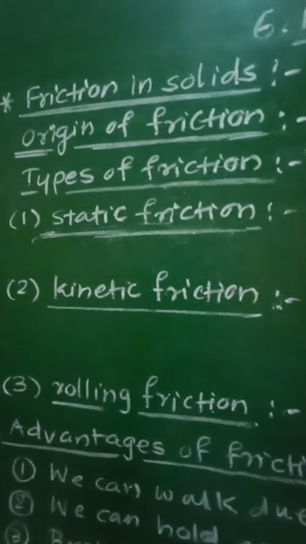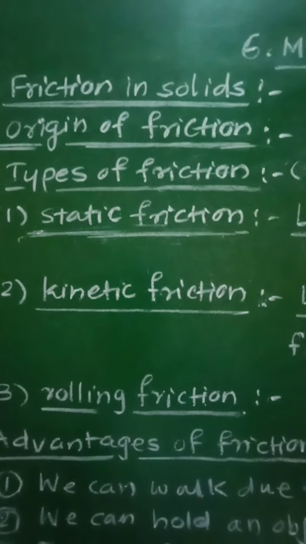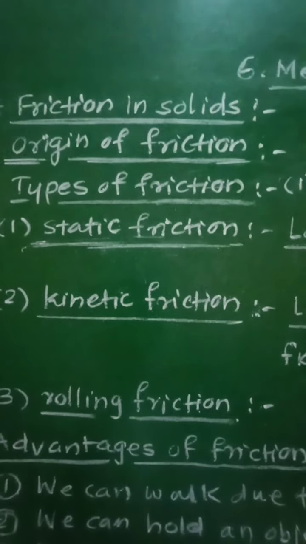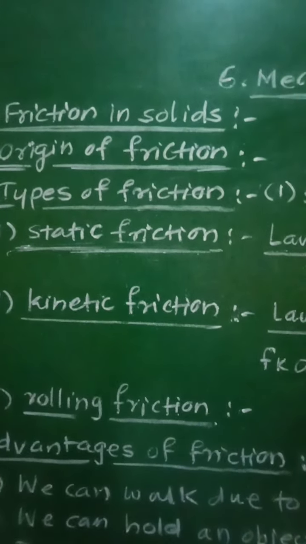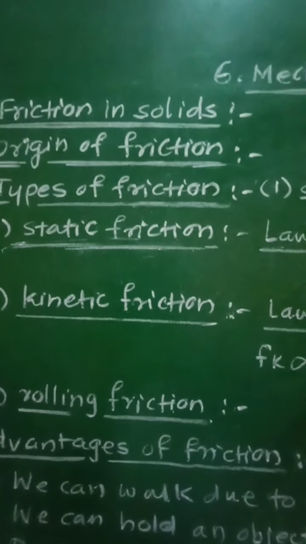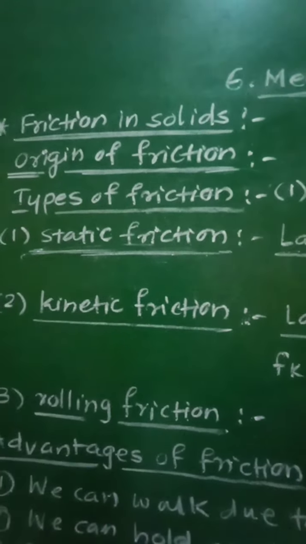That means in case of static friction, the two surfaces will be in contact with each other, but there will be no actual sliding motion between the two surfaces, but one surface will tend to slide over the other. Such type of friction is called as static friction.